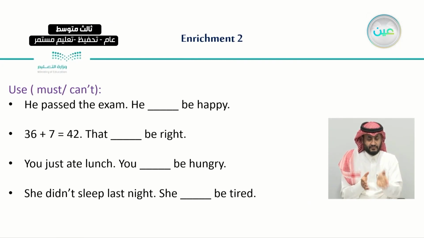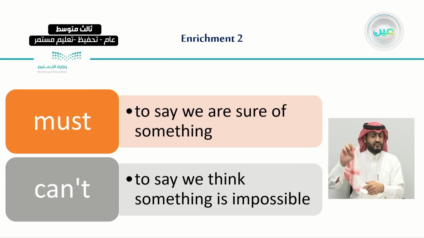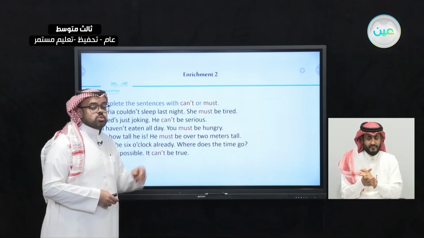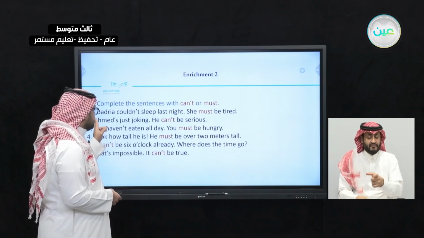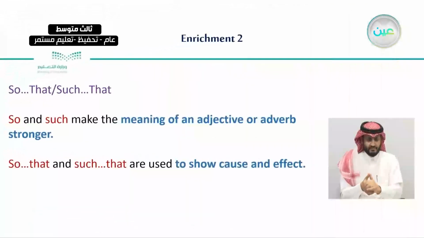After this, we learned the importance of must and can't, and we said that we use must to say that we are sure of something, and we use can't to say that we think something is impossible. And we did complete exercises like this one. Badriya couldn't sleep last night. She must be tired. So here I am saying that I'm very sure that she is tired. But with can't, for example, Ahmed's just joking. He can't be serious. That is, it's not possible that he is serious because he's joking. So I used can't in this case. And we did answer the other sentences as you can see here.